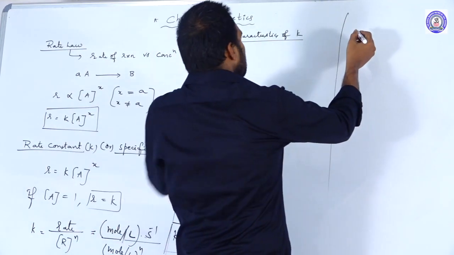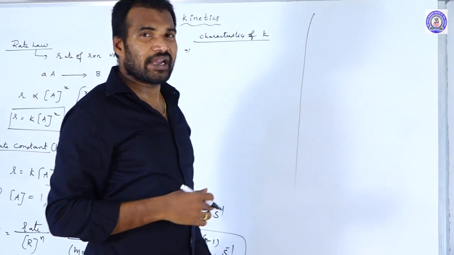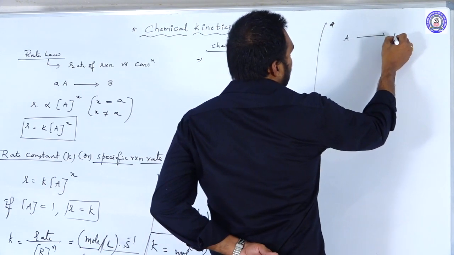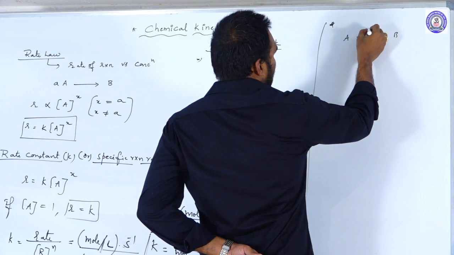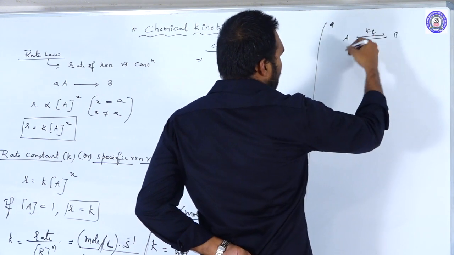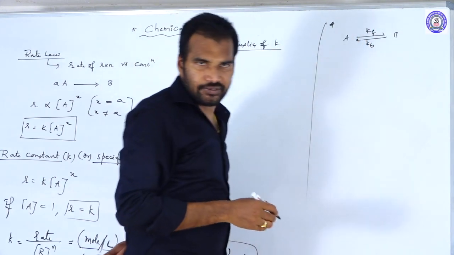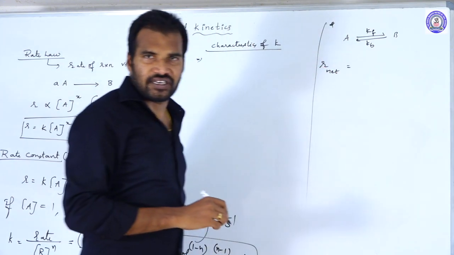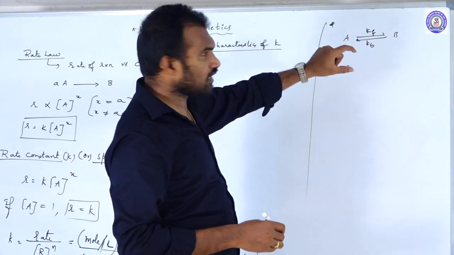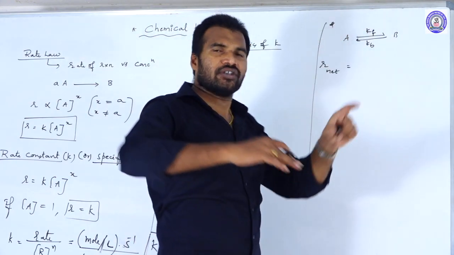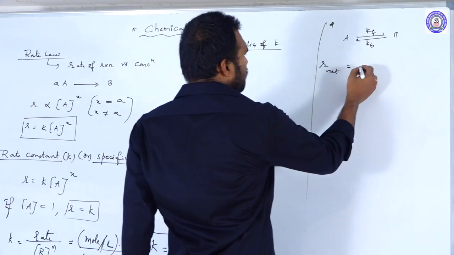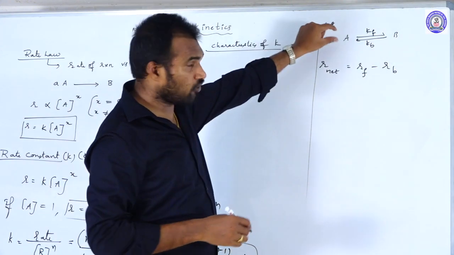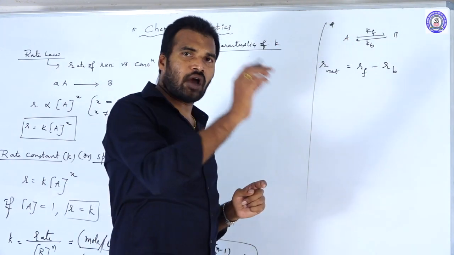For example, if the reaction is going on in a reversible reaction, how can we write the rate constant? So let us consider an equation: A giving B, B is again giving A. That means rate constant of forward reaction is Kf, rate constant of backward reaction is Kb. Let us consider. So what is the net rate of the reaction? R net. How can you calculate? It is nothing but the difference between the rate of forward reaction and rate of backward reaction. So net rate of the reaction is nothing but Rf minus Rb.